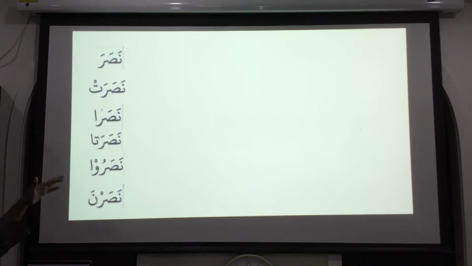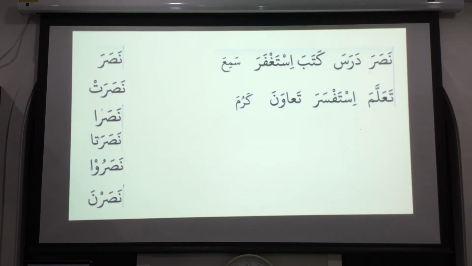And all of the words that you saw before will be like this. You can practice with this, pick any of the verbs and do it this way. So let's look at those words again. You can take karuma, okay? If I say she was honored, I should say karumat. If I say both of the men were honored, then I say karuma, so I just add an alif. Karumata, both of the women were honored. Karumu, they were honored. And karumna means all the women were honored. You can pick any of the words and do this.